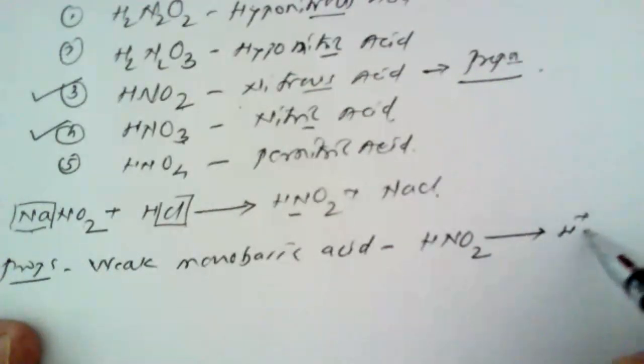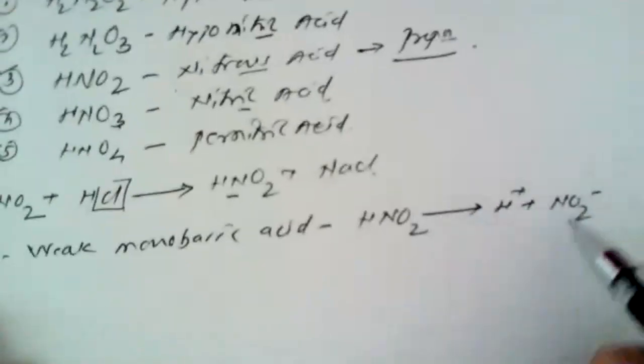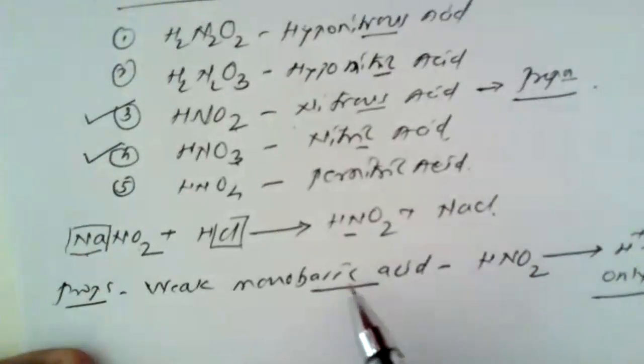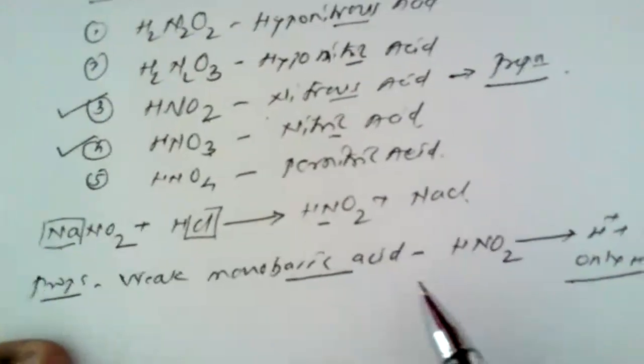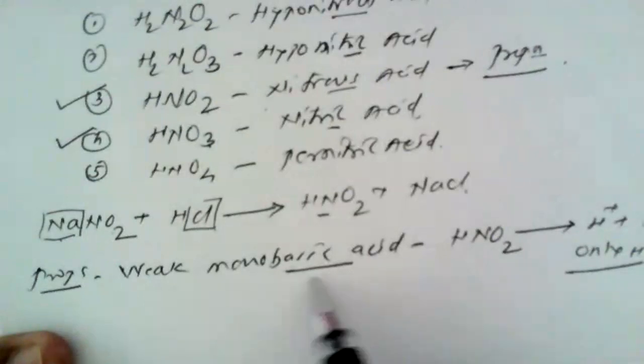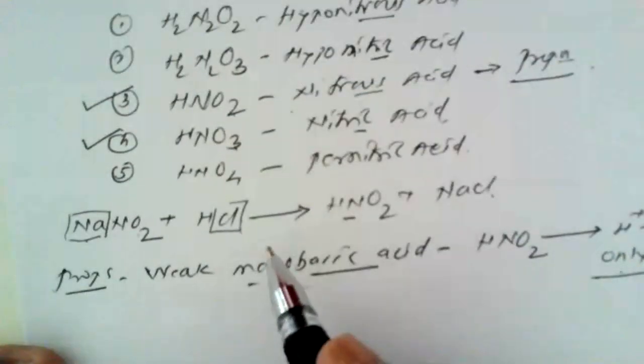On ionization, it can furnish H plus and NO2 minus. As it liberates only one H plus ion, the word monobasic is used. Mono means only one. So it is a weak monobasic acid.